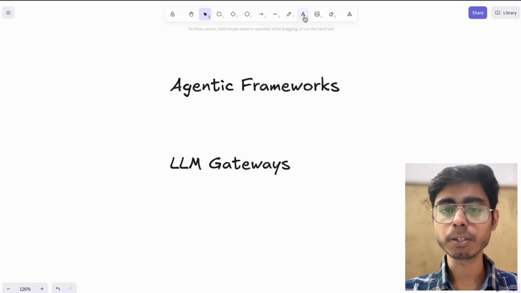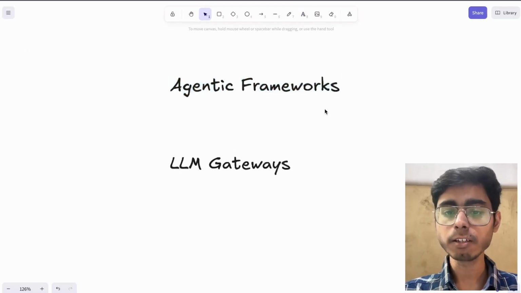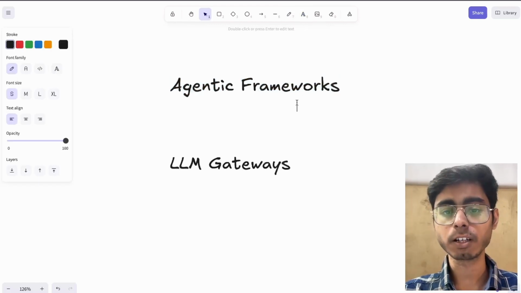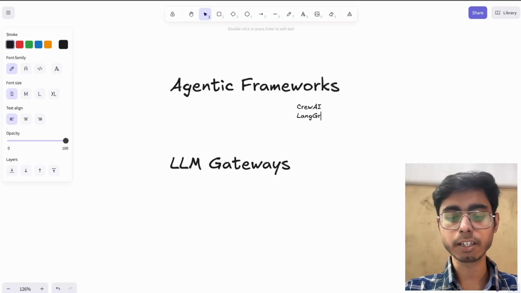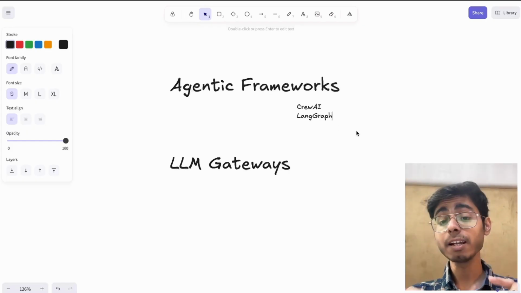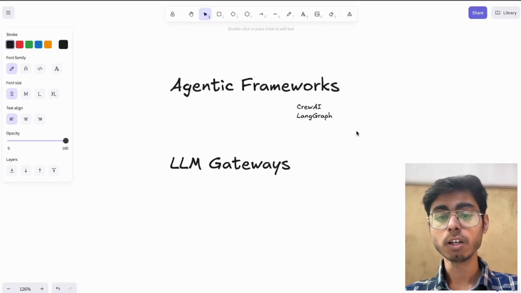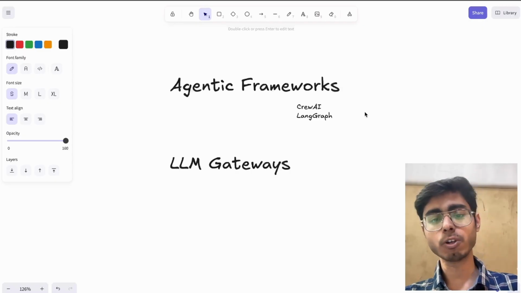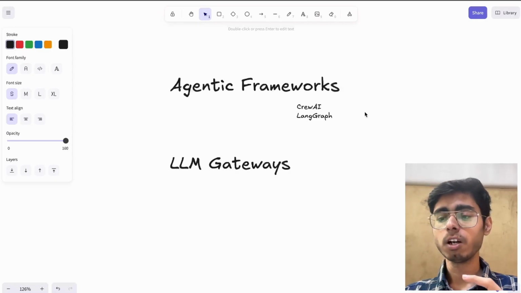Some of the examples are CrewAI, which is my favorite agentic framework. Then there is LangGraph, which gives you more control, but this can become messy if you're building an agent which has a lot of sub-agents, because you have to manually connect all the nodes of the graph.